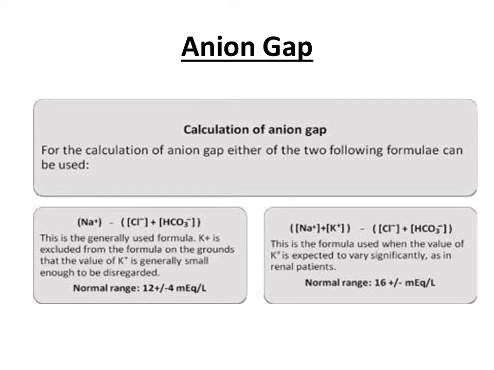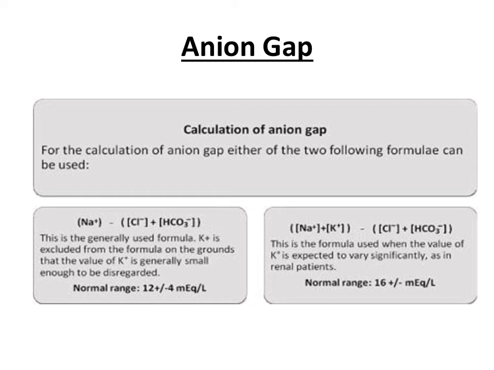Whenever bicarbonate ion concentration inside the blood falls, it can lead to metabolic acidosis, or whenever hydrogen ions are added to the blood due to the addition of fixed acids, it is also termed as metabolic acidosis.